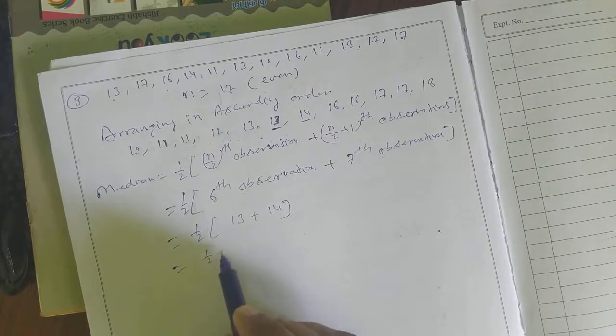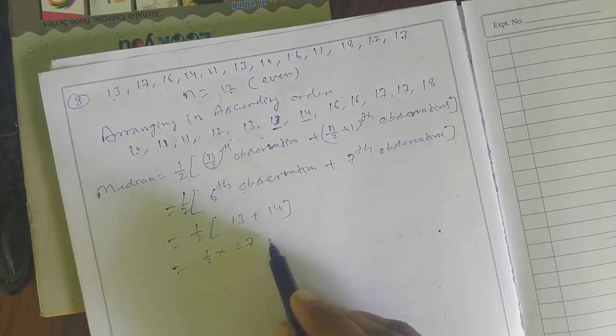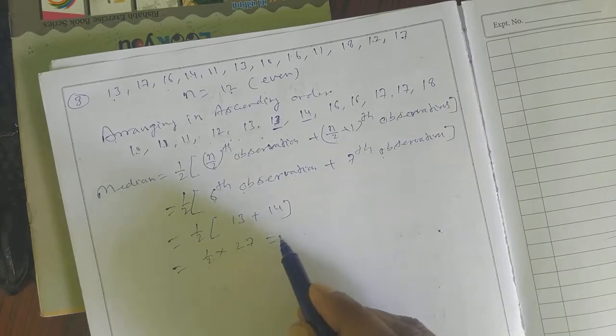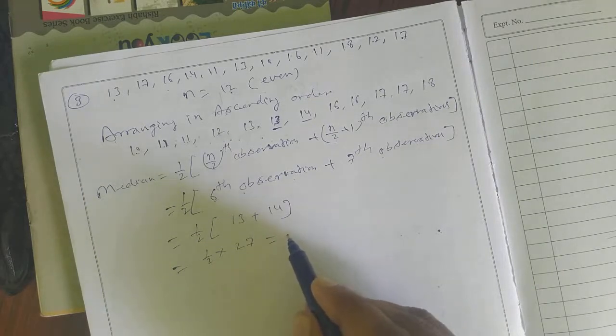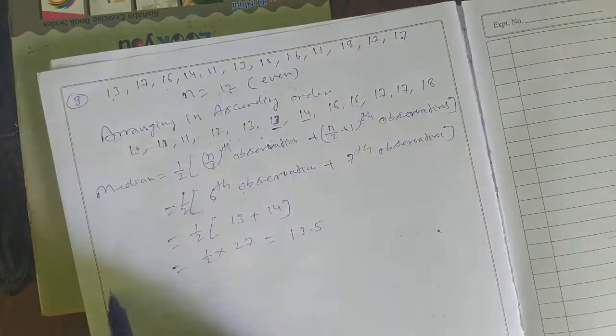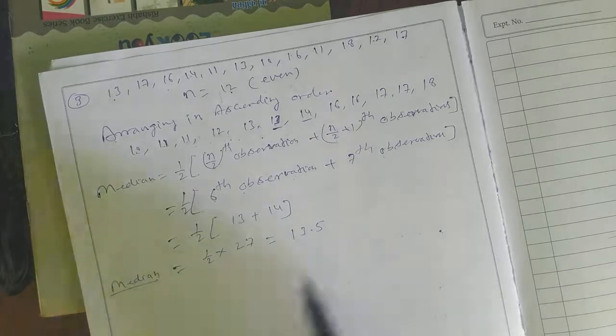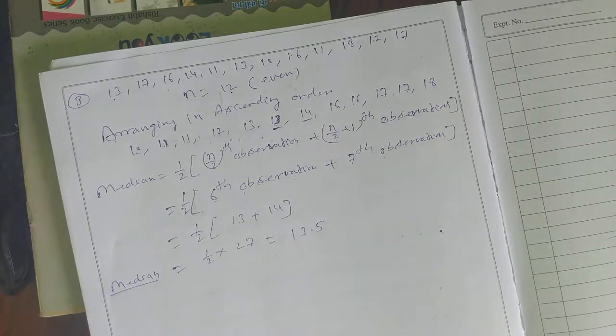So 1 by 2 into 13 plus 14, which is 27, so 27 by 2. Divided by 2: 2 ones are 2, 2 threes are 6, 2 fives are 10, giving 13.5. So this is your median. The value of the median here is 13.5. After that you will find your mean deviation about the median.